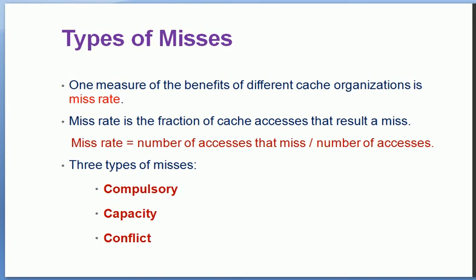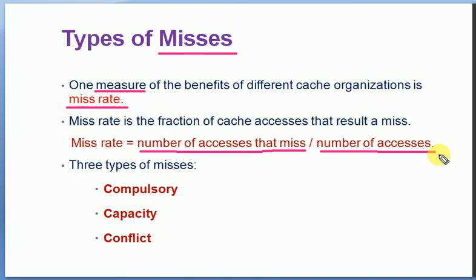Now, when we think about misses, I was mentioning cache misses. There are different types of misses available, and the measure used for dealing with these misses is called the miss rate. The miss rate is defined as the number of misses per number of accesses. So if there were 10 accesses in total and 2 were misses, this ratio is called the miss rate.